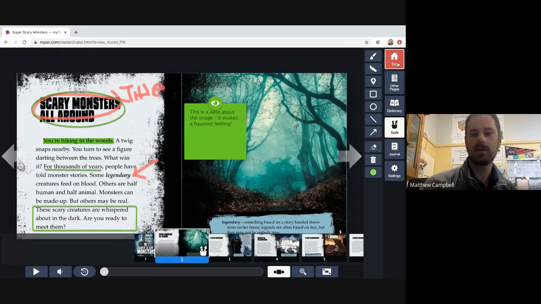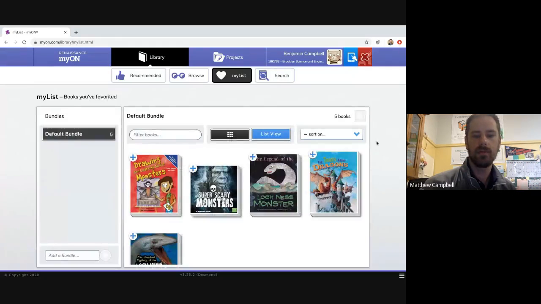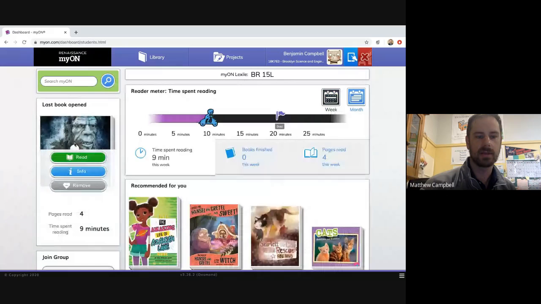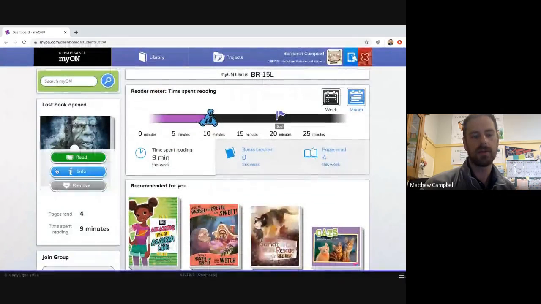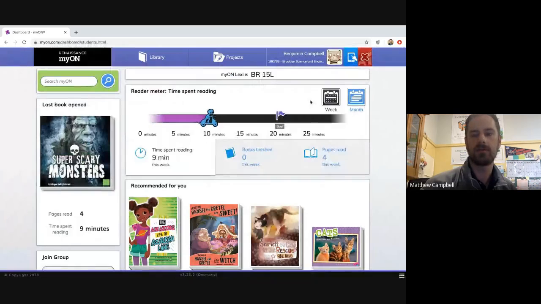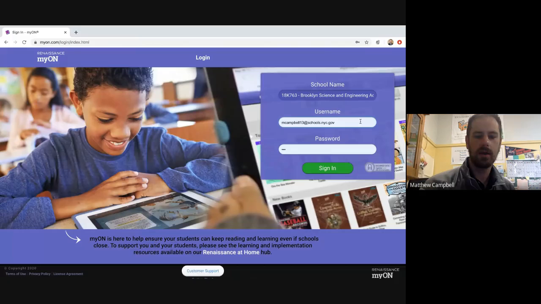Otherwise, when you exit, it will say, okay, that's the last book I read. That's the time I spent reading, but I did not finish that book. All right, so if I want to finish the book, then I have to go back into it and read the whole thing and click Finish. All right, so that's how to use the diagnostic tools in myON. I hope that was helpful. And yeah, that's it. Have a good day.